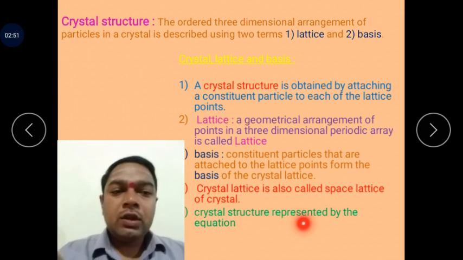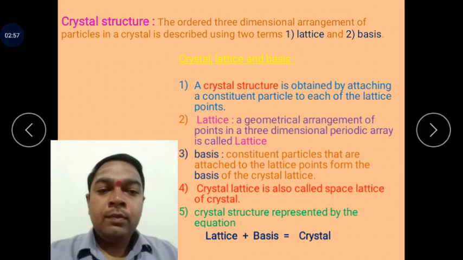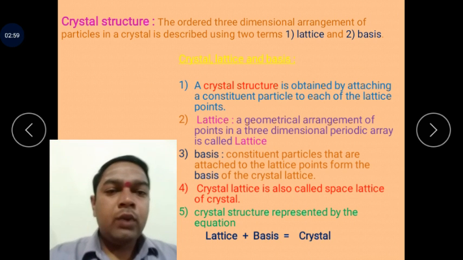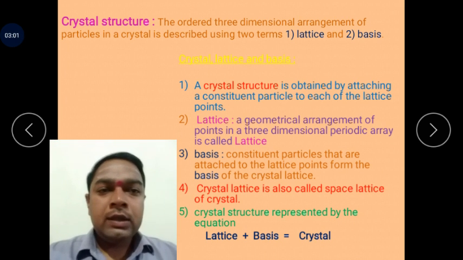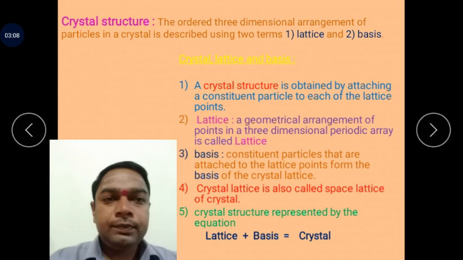The crystal structure is represented by the equation: lattice plus basis equals the crystal. That is, the lattice and the basis together are called a crystal.